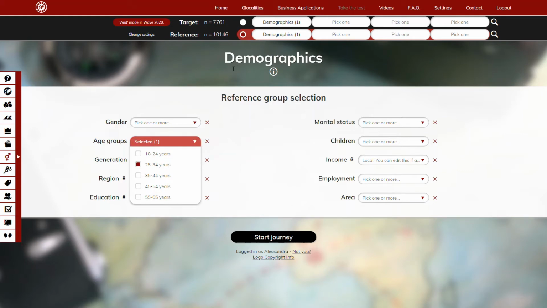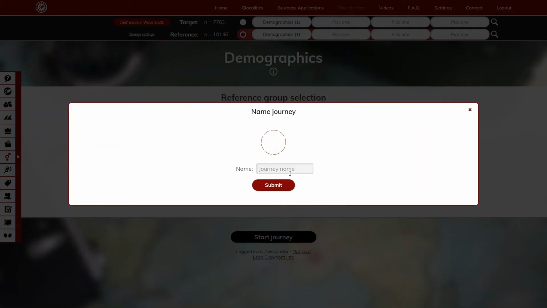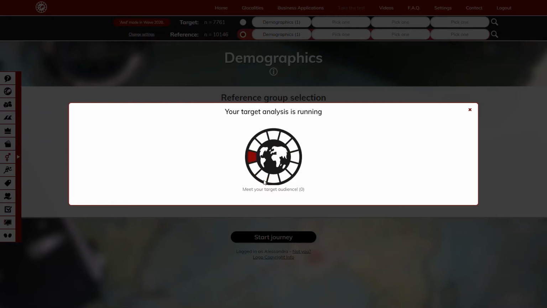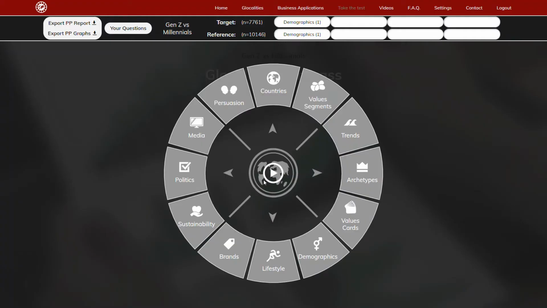We will do this journey globally, so we will look into the group in all the countries that are present into the Wave 2020 of the Glocalities survey. We are ready to start the journey, and we can name it Gen Z versus Millennials. In a couple of seconds, we will discover the main differences.